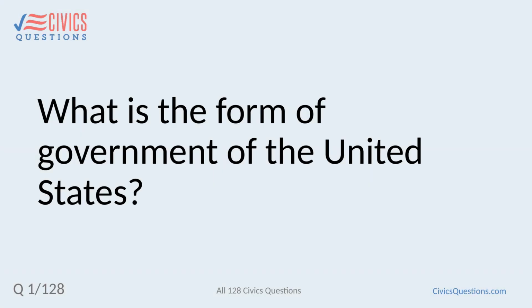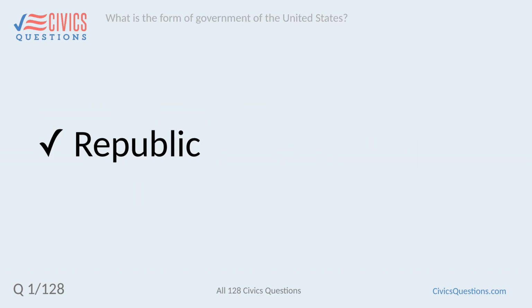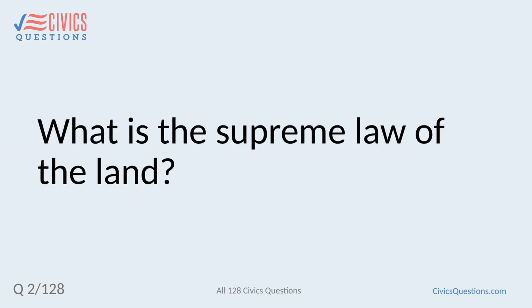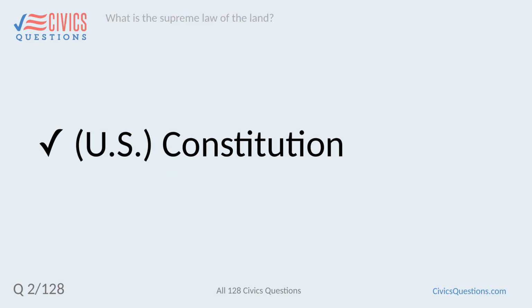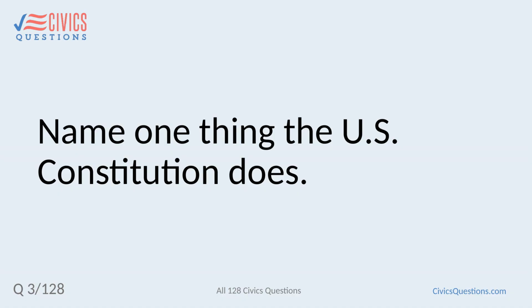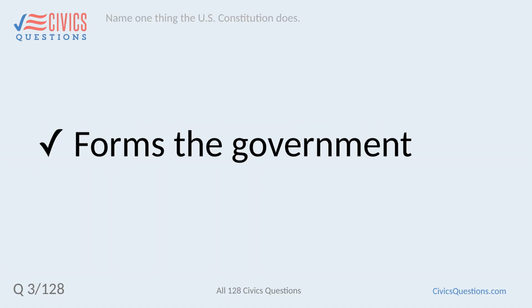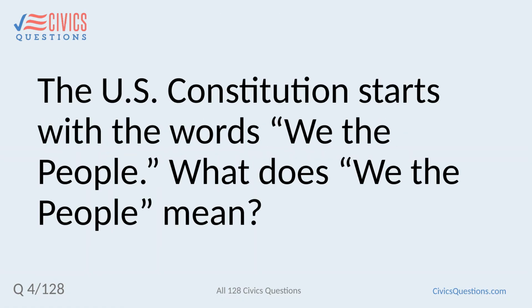What is the form of government of the United States? Republic. What is the supreme law of the land? U.S. Constitution. Name one thing the U.S. Constitution does. Forms the government. The U.S. Constitution starts with the words, "We the people." What does "we the people" mean?